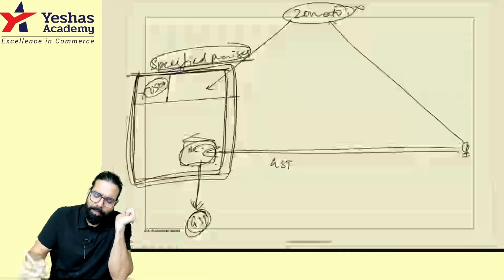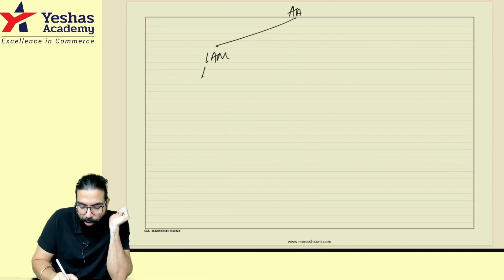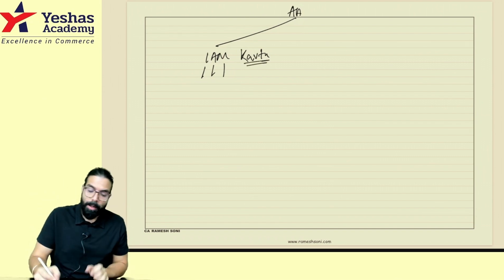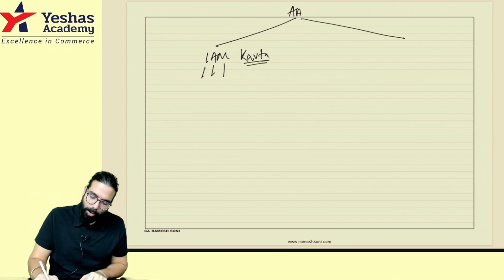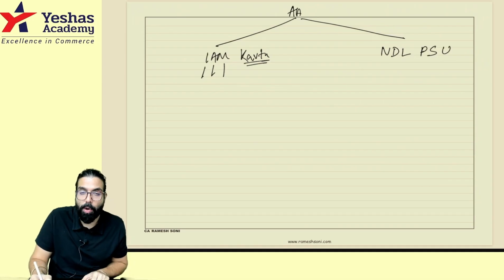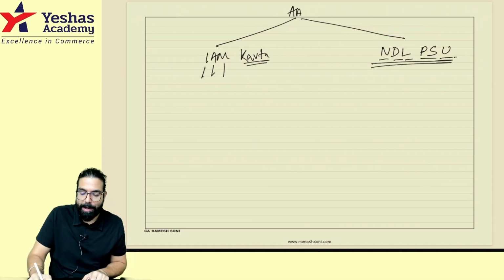Sir, can you first tell us who are the people who are required Aadhaar authentication? I had told you already in the class. Karta, individual, authorized signatory, managing and authorized partner are those people who are required Aadhaar authentication. Sir, who are the people not required? Not a citizen of India, Department of Central Government, State Government, Local Authority, Public Sector Undertaking, Statutory Body, UIN holder. All these people, PSU are not required Aadhaar authentication.